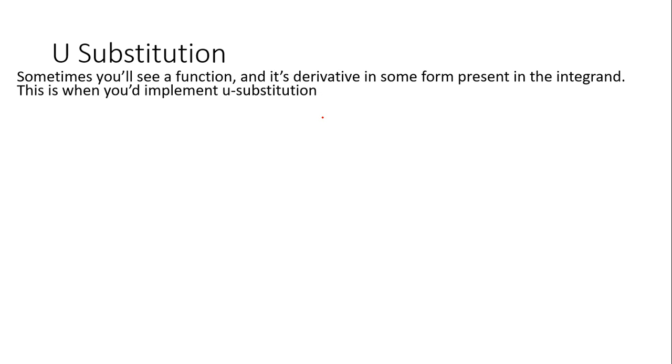Okay, I'm going to do 2 u substitution problems, one with an exponential and then one without. Sometimes you'll see a function and its derivative in some form present within the integrand, and this is when you implement some u substitution. I did 2 separate lessons, one on a general u substitution and then one with a constant, like adding a constant in and out. So I'm implementing both together so that way we can just use one streamlined method, which you've seen this outline in your work before.